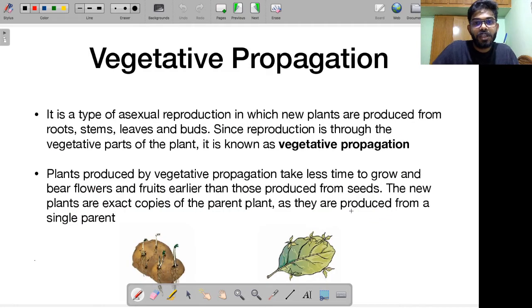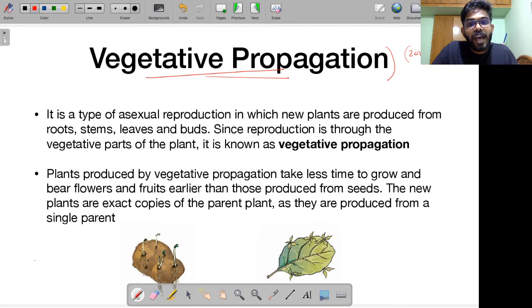This particular question related to vegetative propagation was asked, if I'm not mistaken, in the 2015 prelims examination. They directly lifted some content from the book and asked it in the prelims. Just like this year, 2020, they asked one thing directly from the NCERT class 8 book, basically the difference between a plant cell and an animal cell. Let's talk about vegetative propagation.